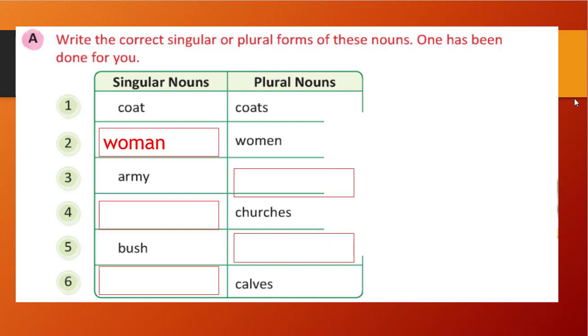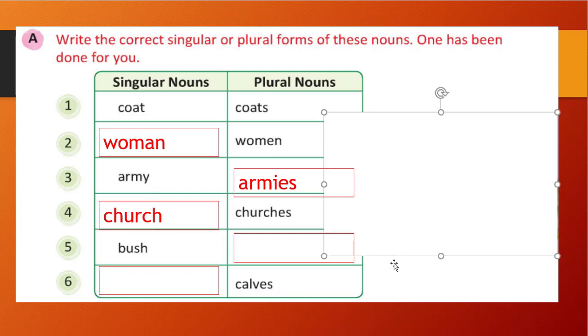Army, see Y is there. Whenever the ending letter is Y and before it there is a consonant, we remove Y and we add IES, right? So army, Y is there, and before Y there is a consonant M. So what we will do, we will remove Y and we will add IES: ARM, IES, armies. You see the correct answer? Yes, armies. Then the next question is church, right? So ES is added, right? So what can be the answer? That is churches.